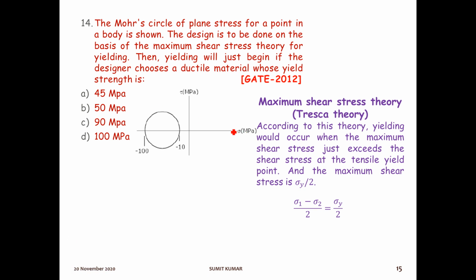So here, if we apply this theory for this figure, we will write sigma y is equal to sigma 1 minus sigma 2. Sigma 1 is minus 10, and minus sigma 2. Sigma 2 is minus 100. So it will be minus 10 plus 100, which means 90 megapascal. Option number C will be the right answer for this question.